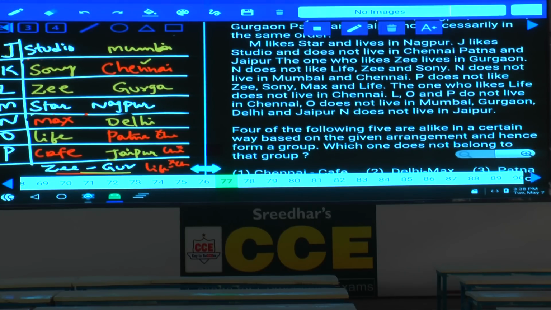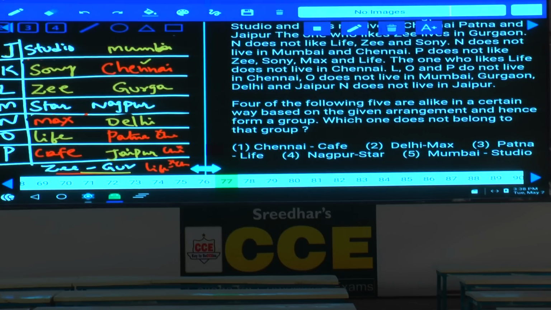And 77. 4 of the following 5 is nothing but an odd man out. Chennai and Cave, now Chennai and Cave, that is ruled out, and 4 out of the 4. Now in between Chennai and Cave, tell me how many are there? Now 1, 2, 3, 4. 4 persons. Delhi and Max. Delhi is from Max. Patna and life is also true. Nagpur and Star, that is also true. And Mumbai and Studio, that is also true. Except Chennai and Cave, the remaining are given in the same order.